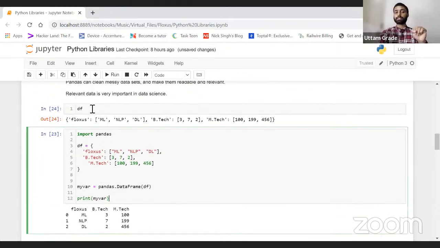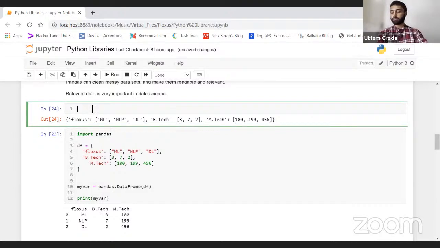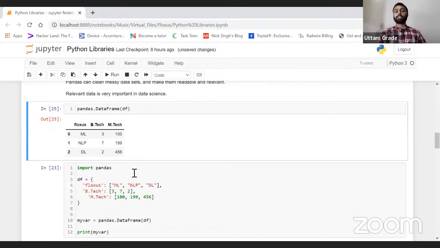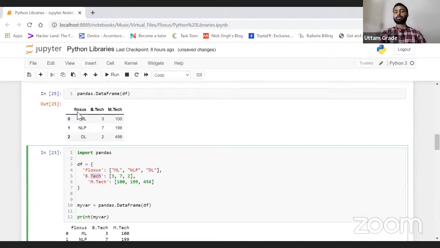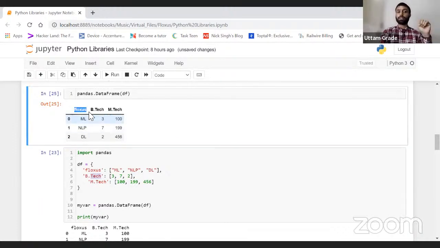What is the function? Let me just write it here again. pandas dot DataFrame of df. So this is my data frame now. Floxus, the key, has now become a column name, right?